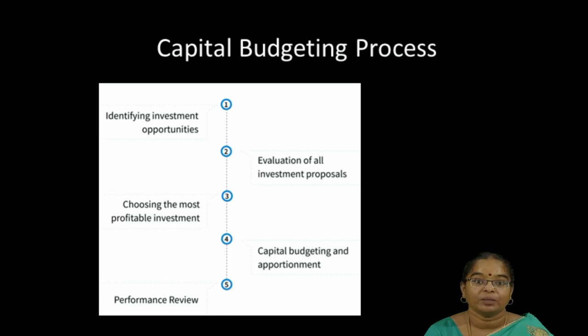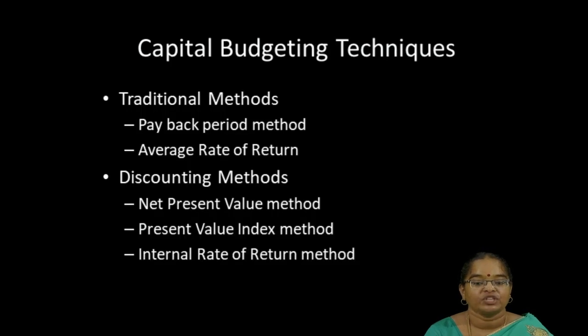Let us see an important concept, capital budgeting techniques. Capital budgeting techniques are divided into 2. First one is traditional methods. Second one is discounting methods. Traditional methods are again classified into 2. First one is payback period method. Next one is average rate of return method. These 2 methods come under traditional methods. Discounting methods involve the net present value method, present value index method, and internal rate of return method.